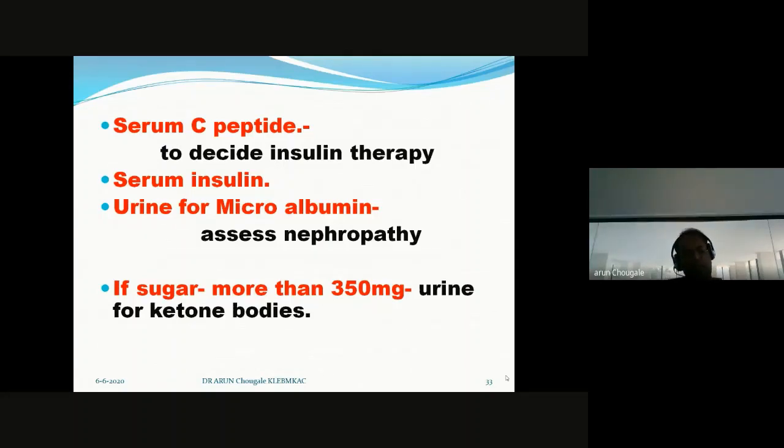Keep it in mind, if the sugar is more than 350, whether it is random blood sugar, postprandial blood sugar, or fasting blood sugar, always screen the patient for urine ketone bodies. If ketone bodies are positive or present, admit the patient and treat with injectable anti-diabetic medication. Once the urine ketone becomes nil or negative, then discharge the patient. Otherwise, don't take risk, because the patient may end up with diabetic ketoacidosis, which is a silent or symptomless killer.